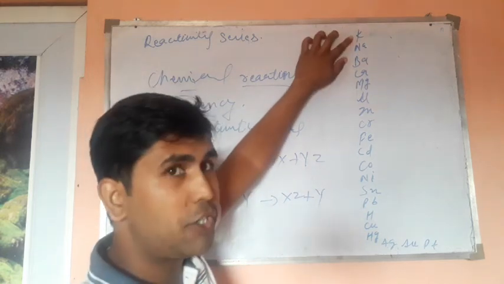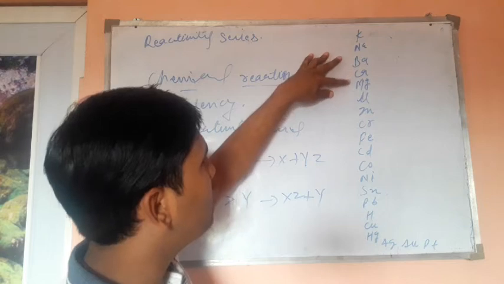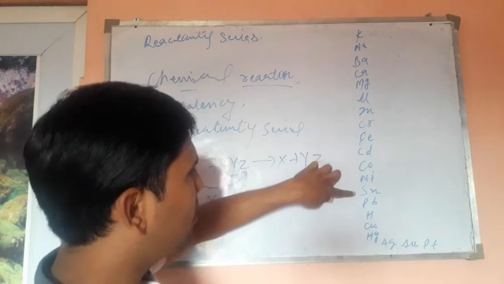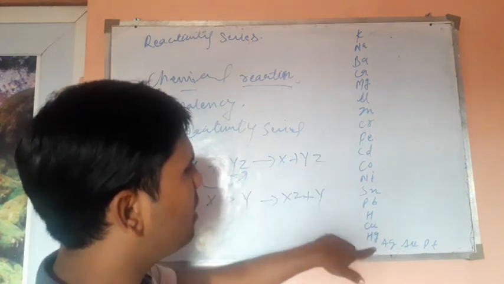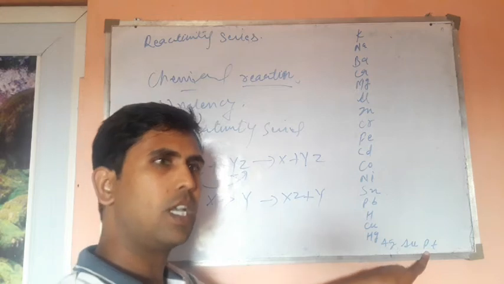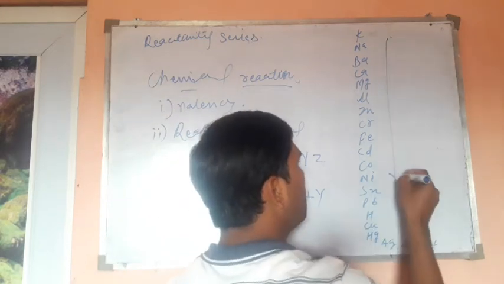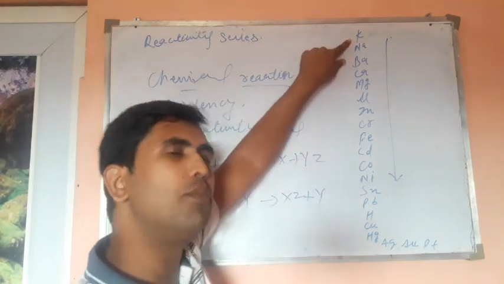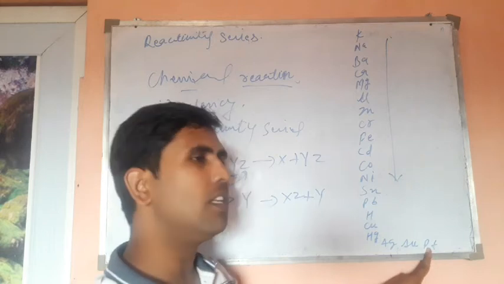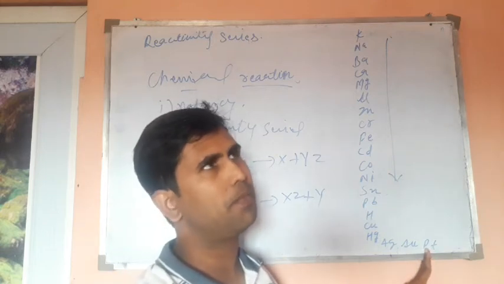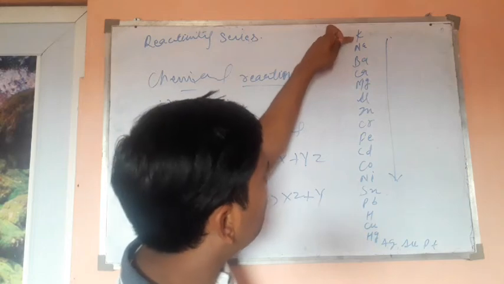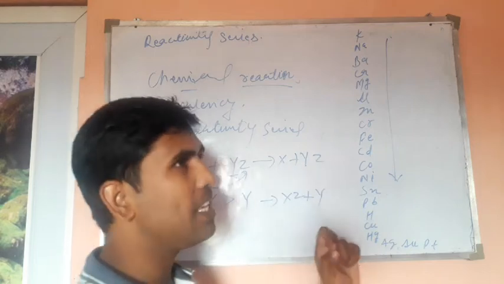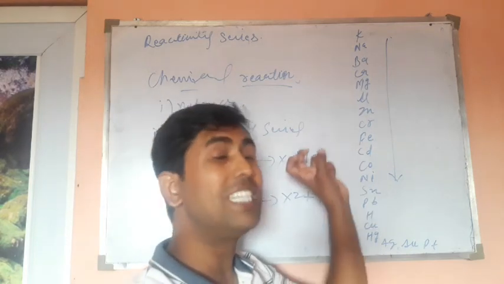This is what I'm calling the reactivity series. Here it is: K, potassium, then sodium, barium, calcium, magnesium, aluminium, zinc, chromium, iron, cadmium, cobalt, nickel, tin, lead, hydrogen, copper, mercury, silver, gold and platinum. This reactivity series decreases from up to down. So in short, potassium is the most reactive element and platinum is the least reactive or non-reactive element. As you descend from potassium, you will see that the reactivity of elements decreases.